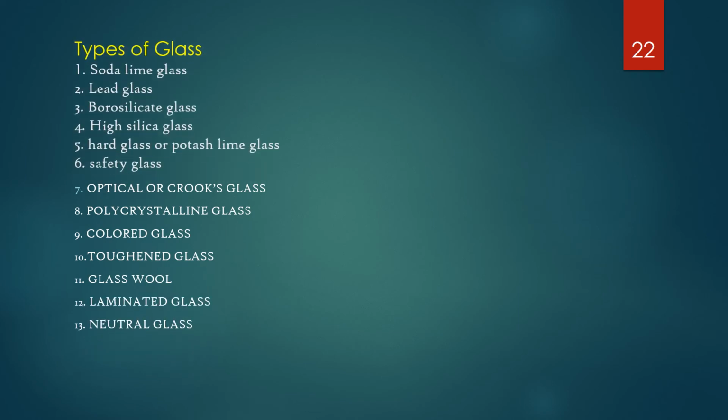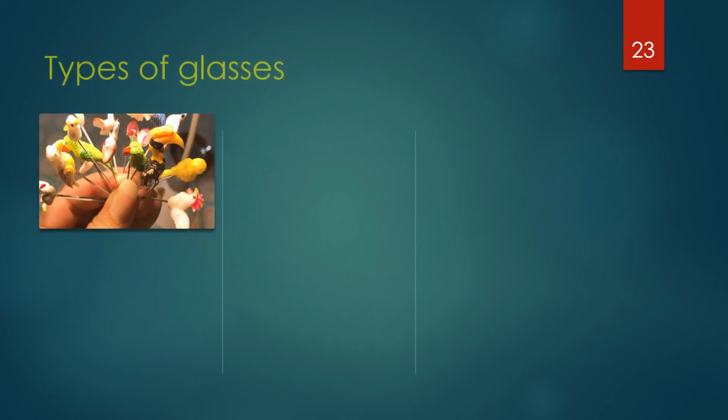Types of glass include these 13 or more types, starting from soda lime glass, lead glass, borosilicate glass, high silica glass, hard glass or potash lime glass, safety glass, optical or Crookes glass, polycrystalline glass, colored glass, toughened glass, glass fill, laminated glass, neutral glass.